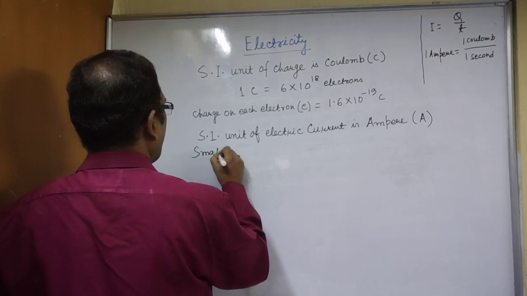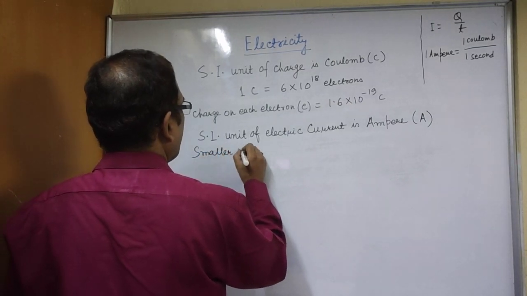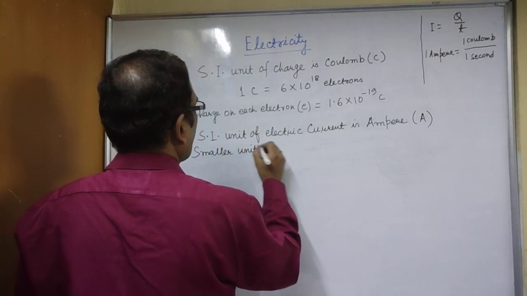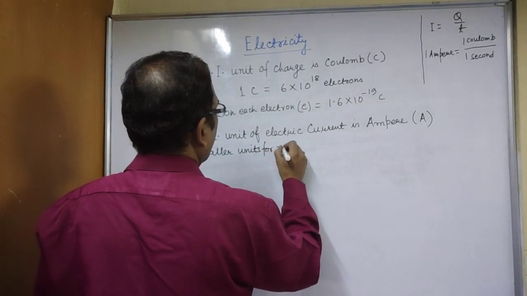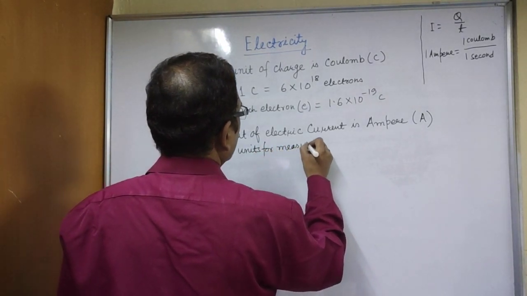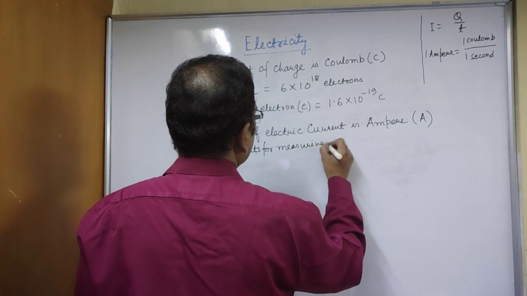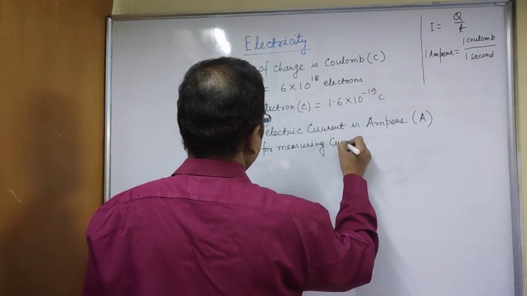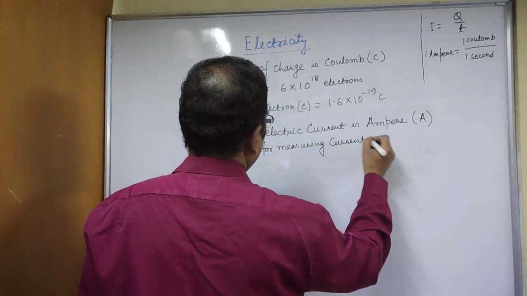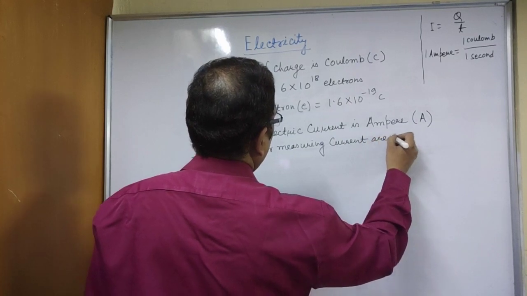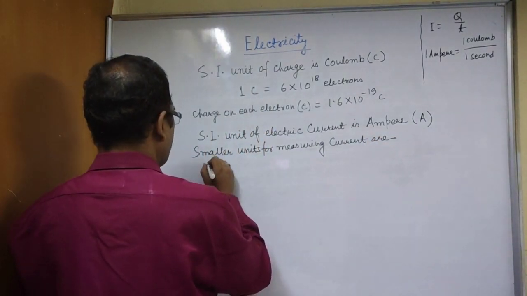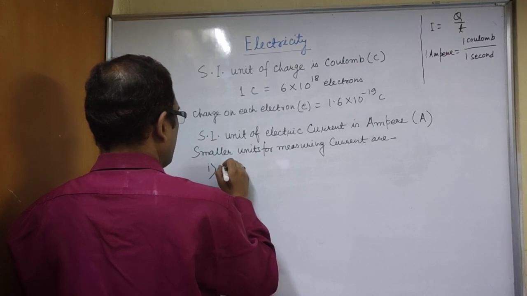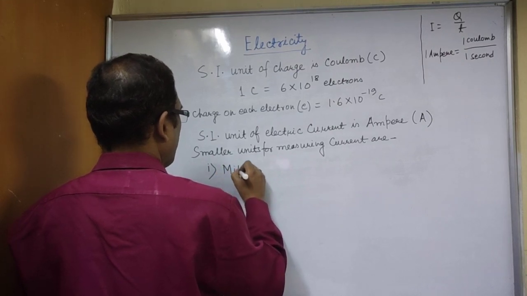So the smaller units for measuring current are, first, milliampere.